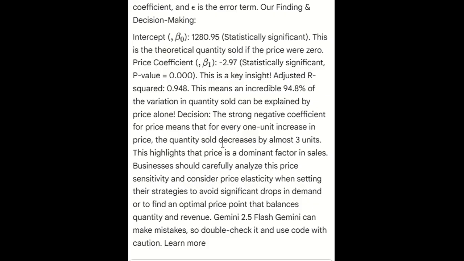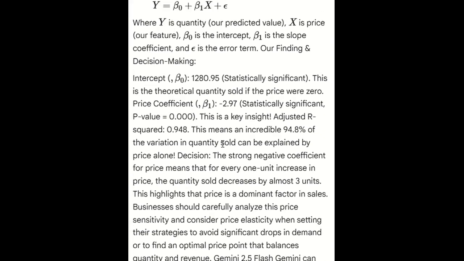The price coefficient is minus 2.97. It is statistically significant, with a p-value of 0.00. This is the key insight. Adjusted R-squared is 0.948. This means an incredible 94.8% of the variance in quantity sold can be explained by price alone. Decision: the strong negative coefficient for price means that for every 1 unit increase in price, the quantity sold decreases by almost 3 units. This highlights that price is a dominant factor in sales. Businesses should carefully analyze this price sensitivity and consider price elasticity when setting their strategies, to avoid significant drops in demand or to find an optimal price point that balances quantity and revenue.